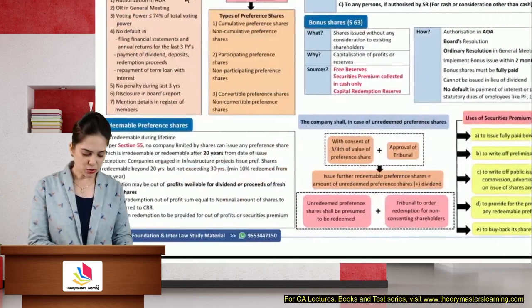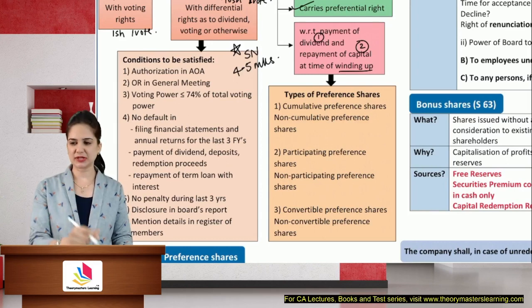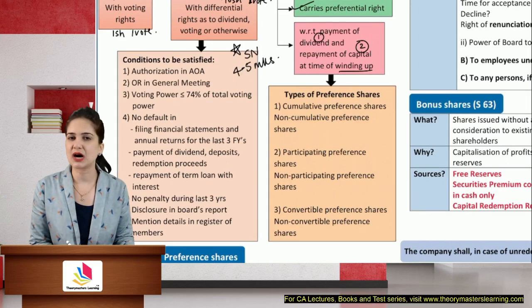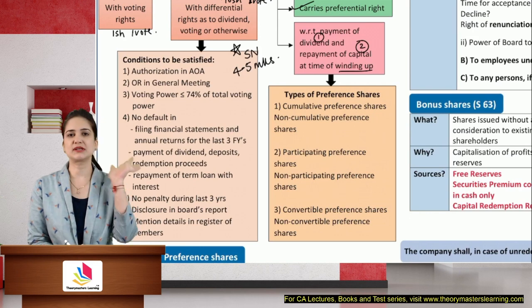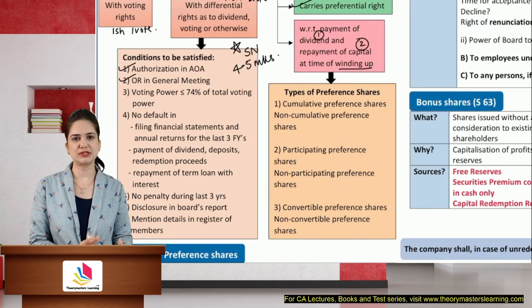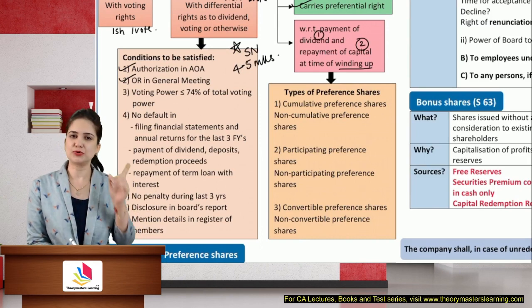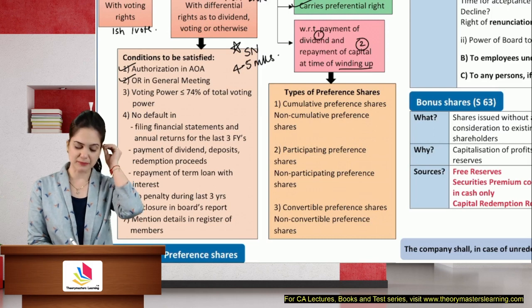All right. So what are the conditions to be satisfied for DVRs? The first condition is that there must be authorization in the Articles of Association. Articles should authorize the issue of DVRs. Then you need to pass just an ordinary resolution in the general meeting. Just because the articles are authorizing doesn't mean that you can issue. You need the approval of the existing members.